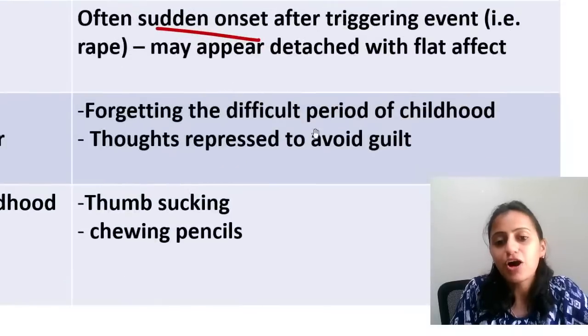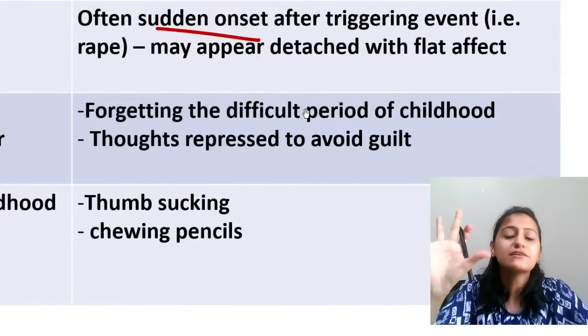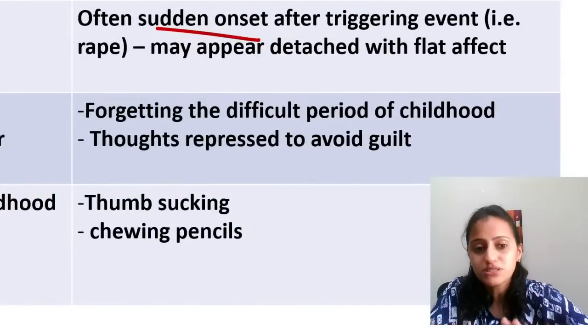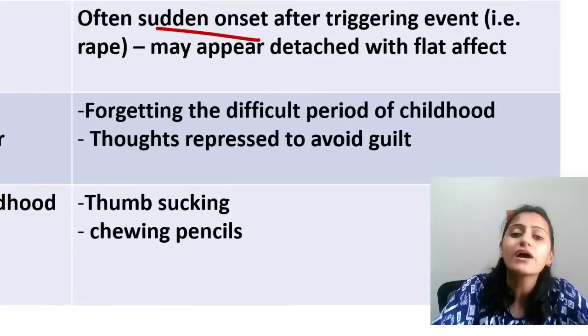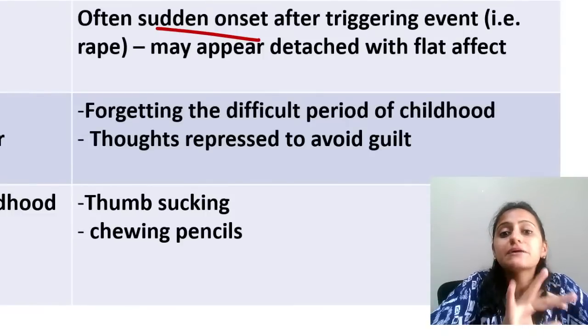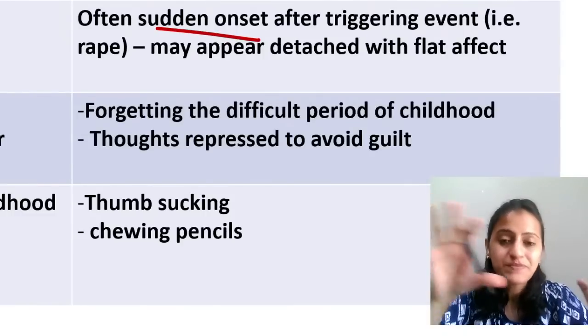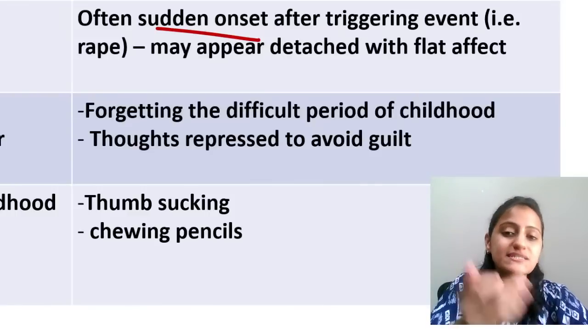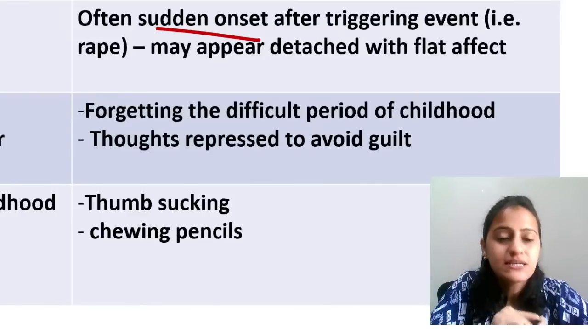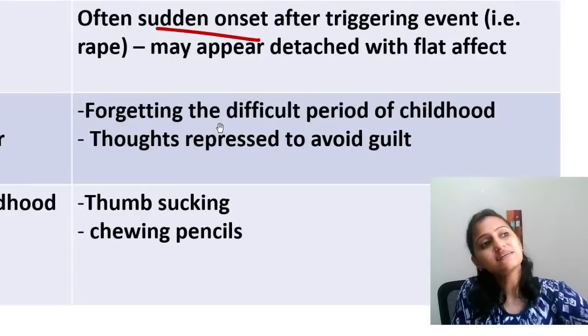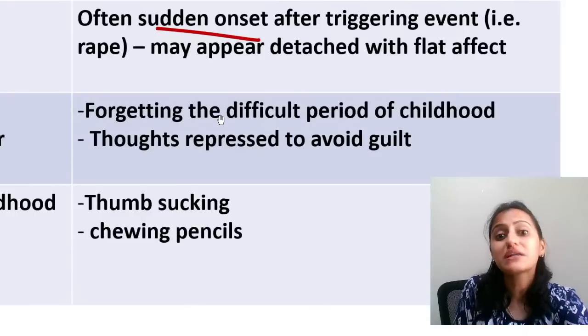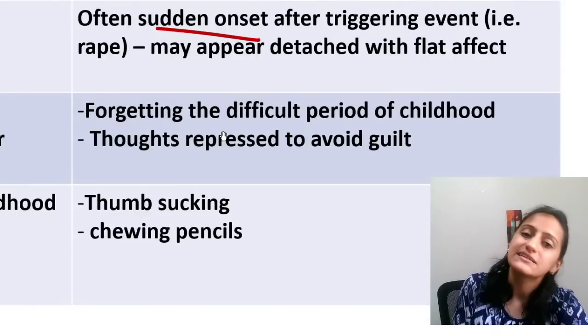Next one, forgetting the difficult period of childhood, like childhood abuse. Thoughts repressed to avoid the guilt. That is repression. Understand the difference between repression and suppression. Repression is unconscious, suppression is conscious, right? So when you have a classical history of an adult not remembering the childhood abuse, that is repression.